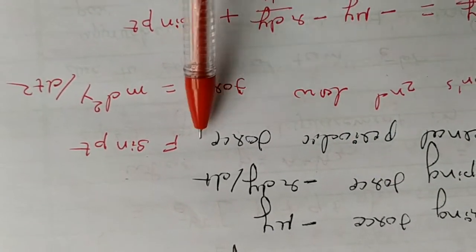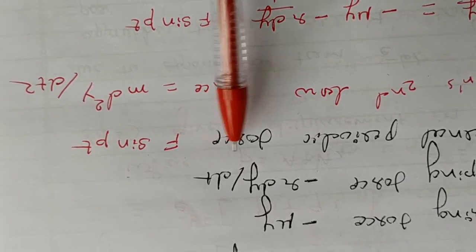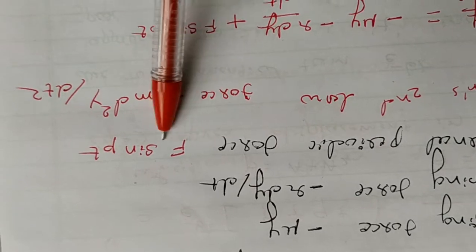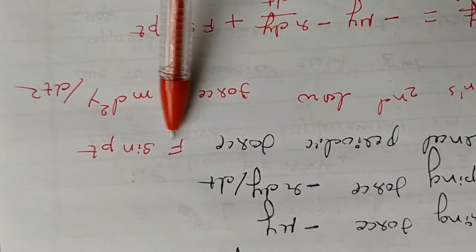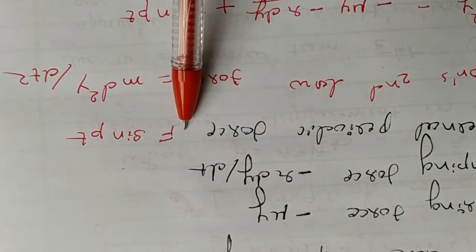So these are the three forces. Here it is not minus, it is plus, because it is not acting in the direction opposite to the displacement, it is towards the displacement. That means it helps to sustain the vibration. These two oppose the vibration. That's why these two are minus and this one is plus.